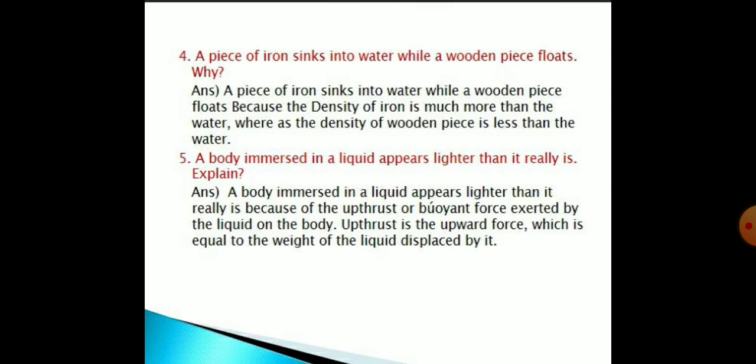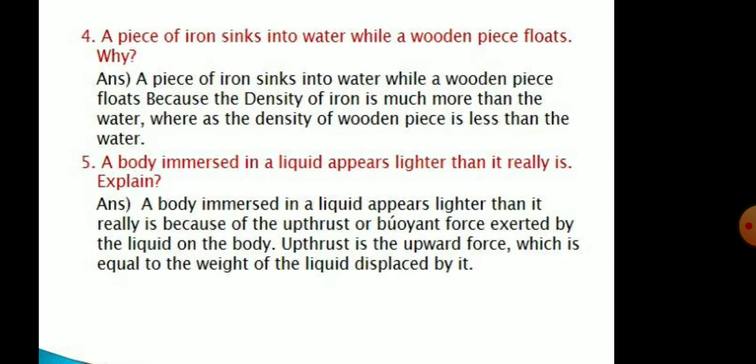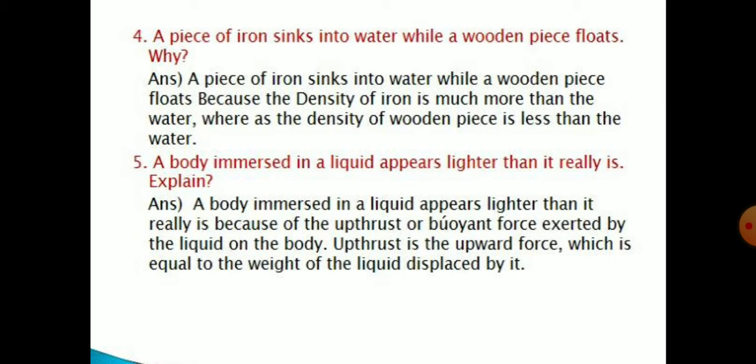Then question number 4 is: a piece of iron sinks into water while a wooden piece floats. Why? A piece of iron sinks into water while a wooden piece floats because the density of iron is much more than the water, whereas the density of the wooden piece is less than that of water. So this is accordingly your law of flotation as I have told in question number 3.